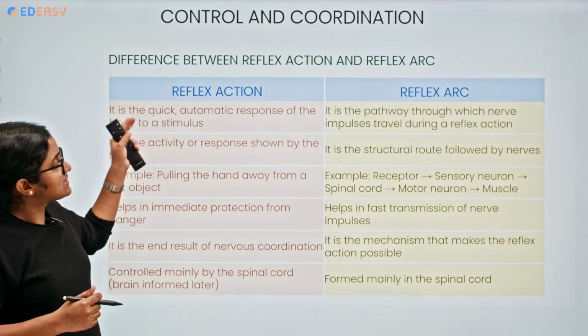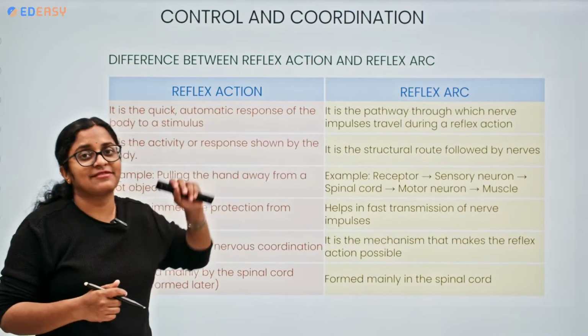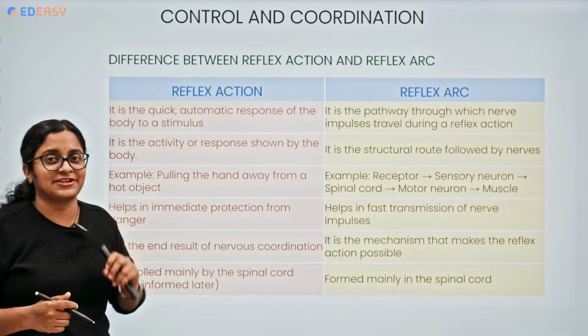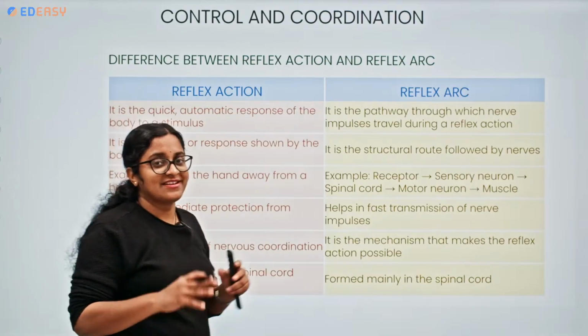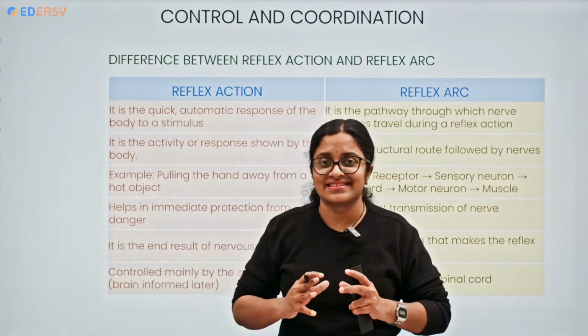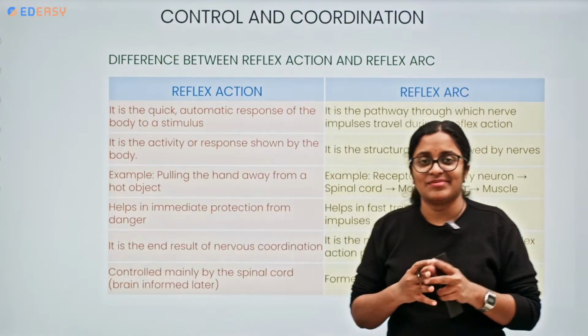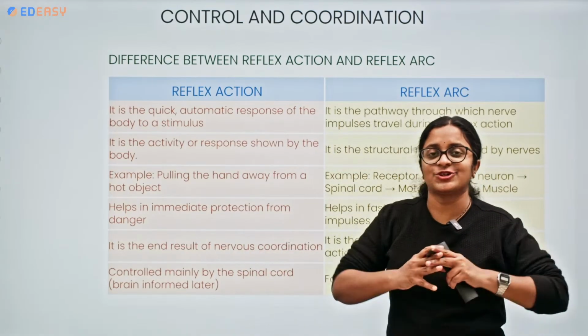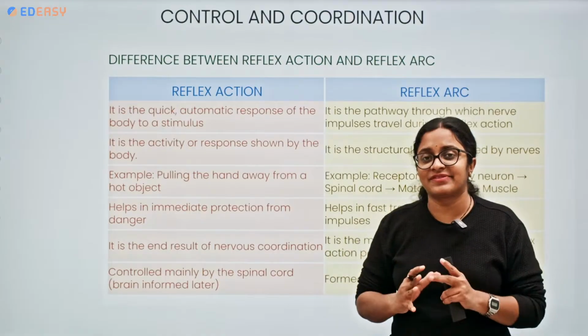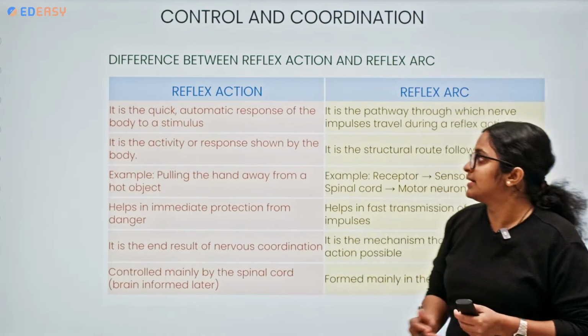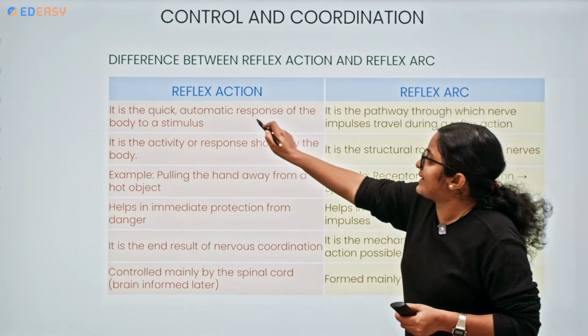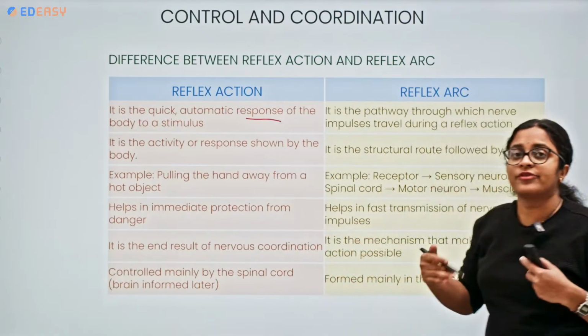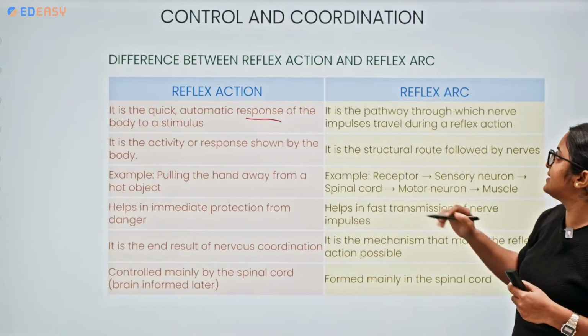Now let's understand the difference between reflex arc and reflex action. Most of the time we intermix these, but they should not be intermixed. There is a difference. Reflex action is a quick automatic response of the body towards a stimulus.